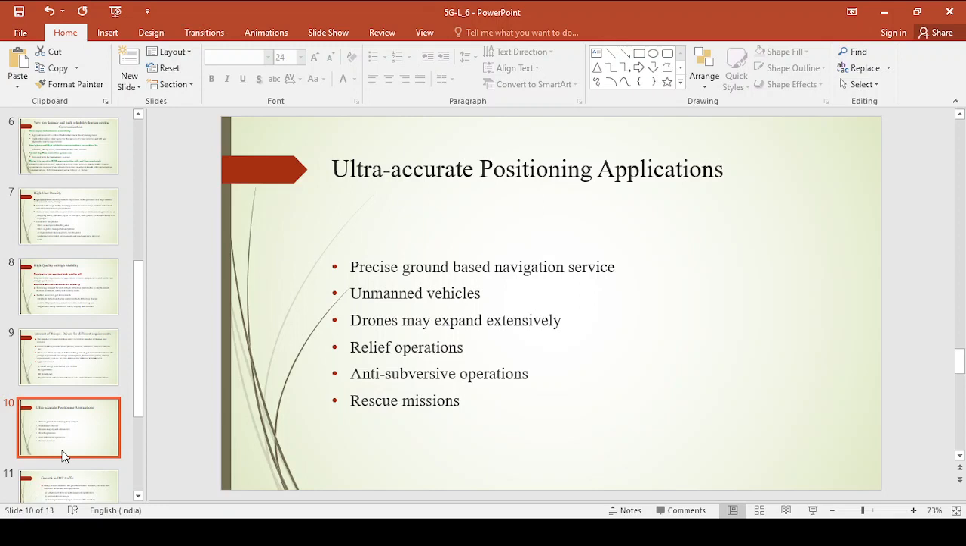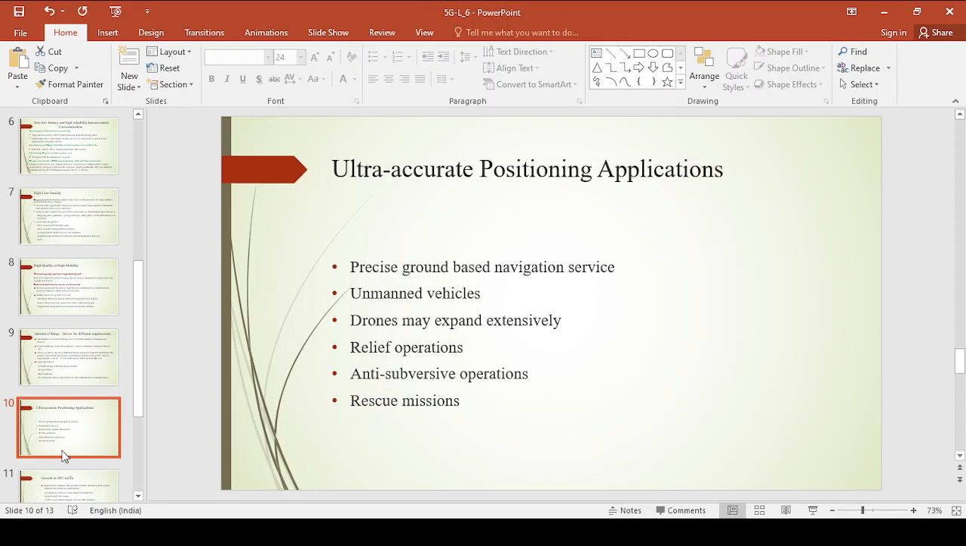This is also one of the advantages of the future generation system, right? Because of this accurate positioning, there is a possibility of delivering things through drones. This we will expect from the future generation system.